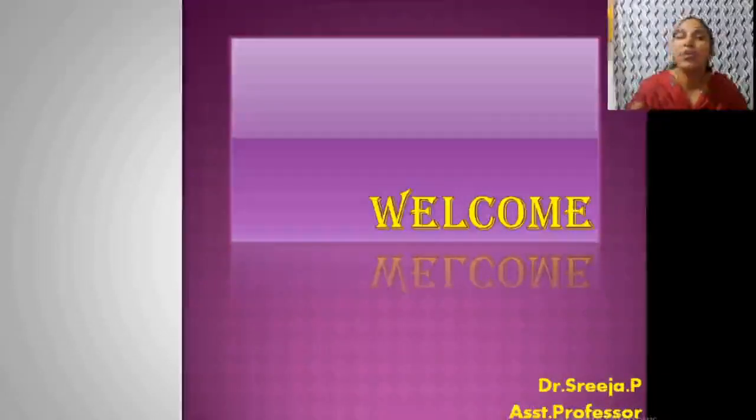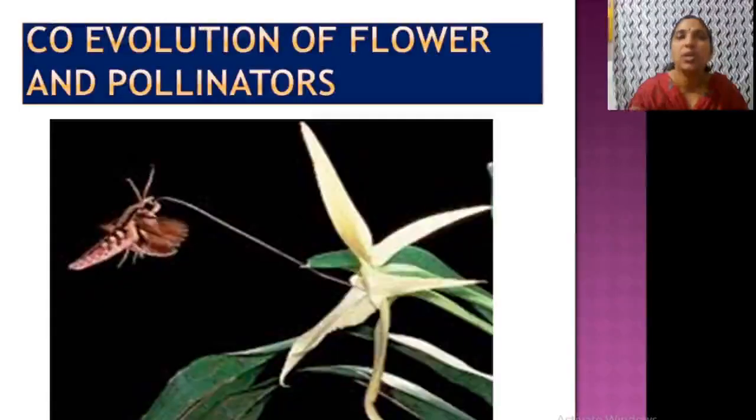So today we are going to discuss a very important part of the morphology topic, that is co-evolution of flower and pollinators. We studied how the flower evolved, the different theories regarding the evolution of flower, and the characters of primitive flower. From primitive flower, how advanced flowers evolved, that we all studied. Now we are going to discuss the co-evolution of flowers and pollinators.